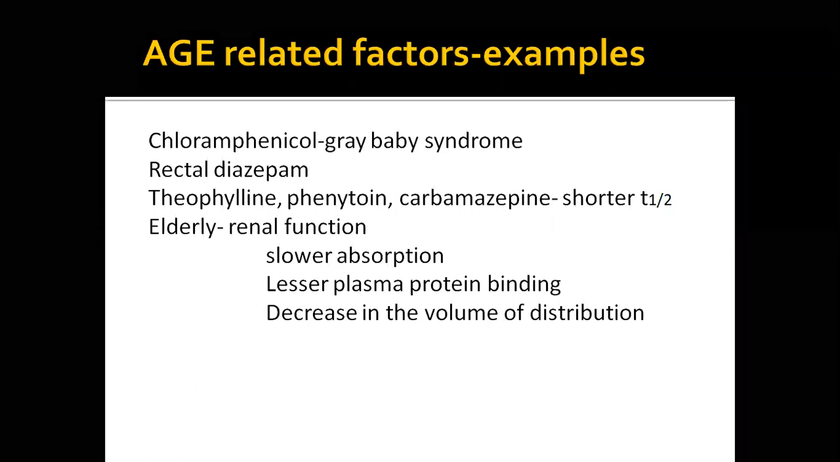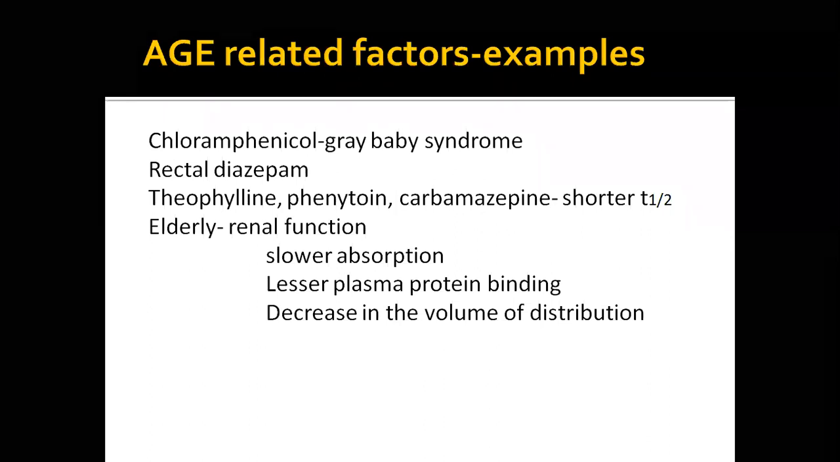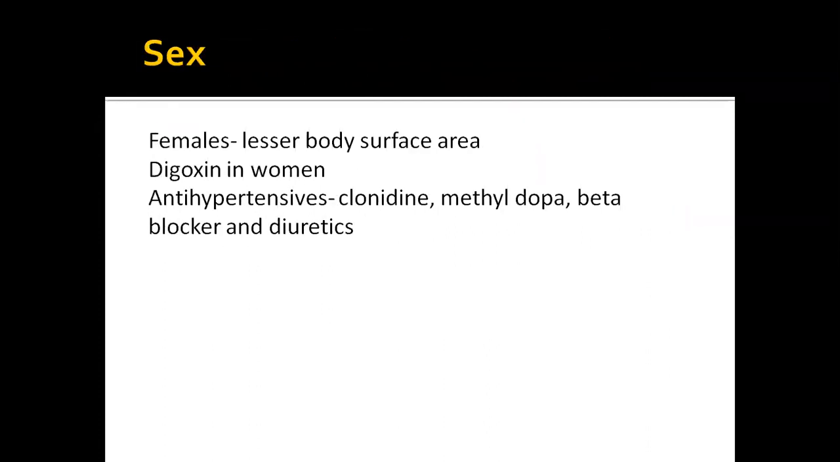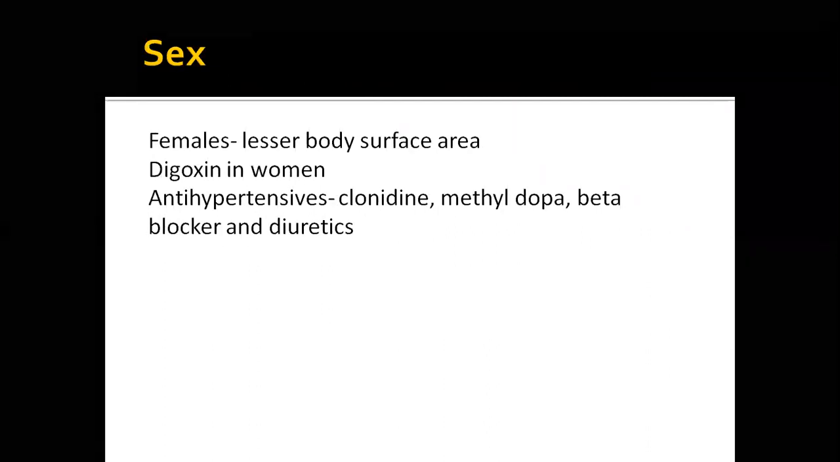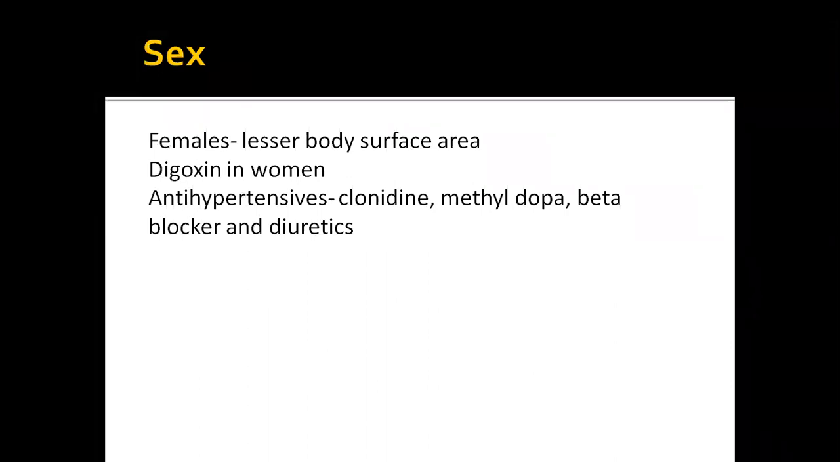So in elderly, when there is abnormal renal function, there will be problems with absorption, plasma protein binding, all these things can happen. Okay, that means in renal function, the action is altered. That's what we mean to say. So females have lesser body surface area. They are more tolerable for digoxin.